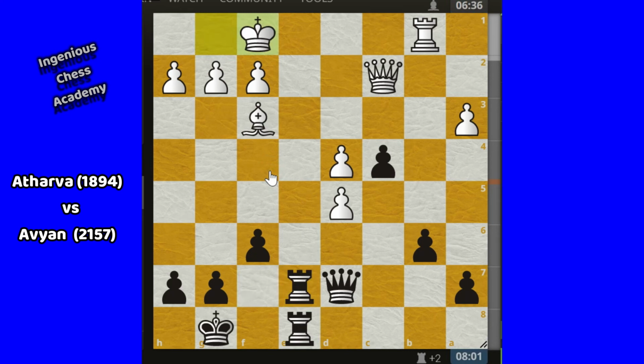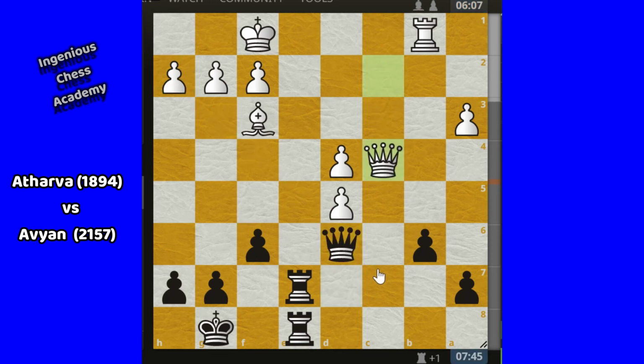So here Abhiyan should play b5. That is the best move actually. After playing b5, he can consolidate his position, and then slowly, with the help of this double rook, he can destroy his opponent. But Abhiyan was rushing a little bit, I think, here. So he played queen d6. Abhiyan is saying that Atharva, you can take my pawn free of cost, but I will take this pawn. Okay, it is a counter attack.